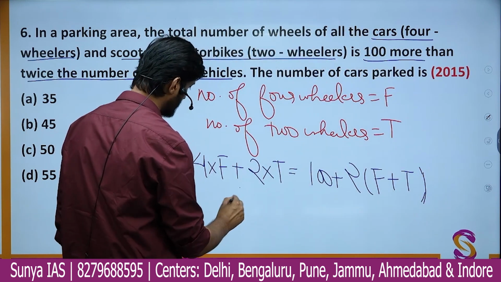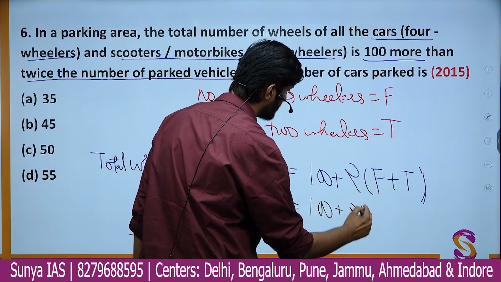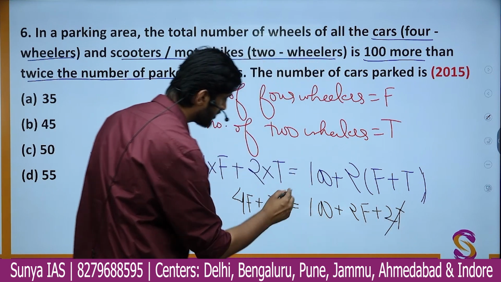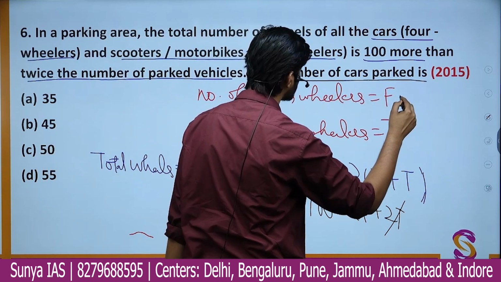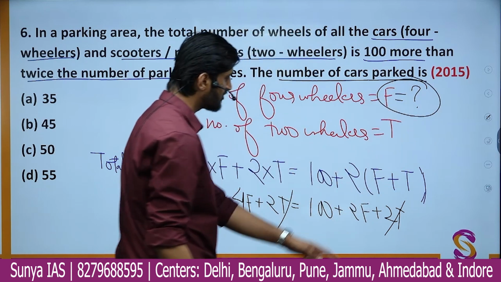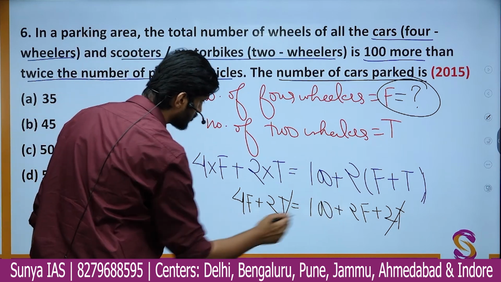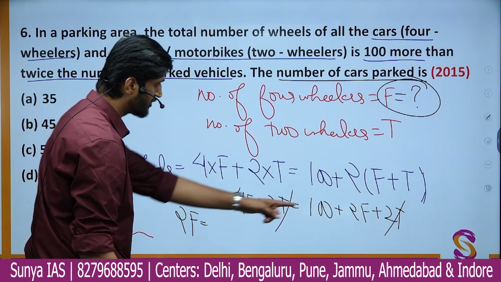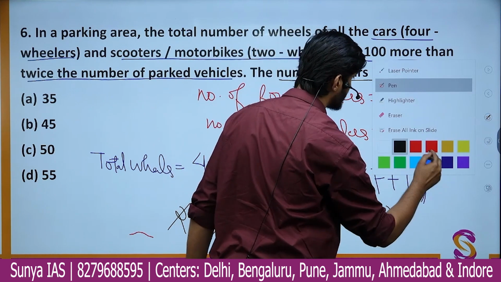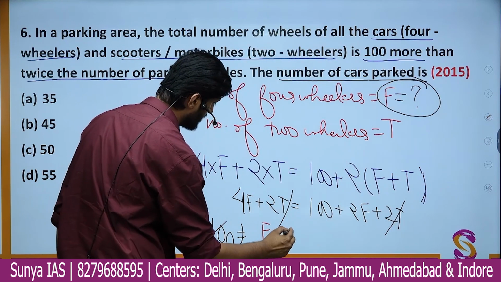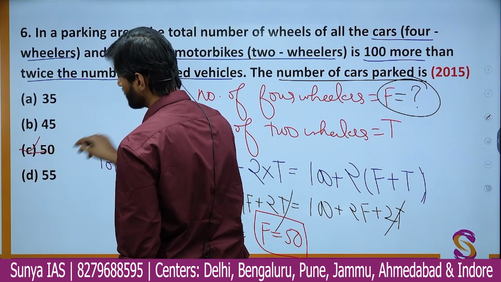We have here 4F plus 2T is equal to 100 plus 2F plus 2T. Simply you can see 2T will be cancelled out from both sides. And what we have to find ultimately is the number of cars parked. The number of cars parked is simply F. So in this equation, we have to find the value of F. So T is cancelled now. Luckily, we have 4F minus 2F, that is simply 2F, is equal to 100. On further cancellation, you will see that the value of F, that is the number of cars, is coming out to be 50. Okay. So here the correct option is going to be option number C, that is 50.